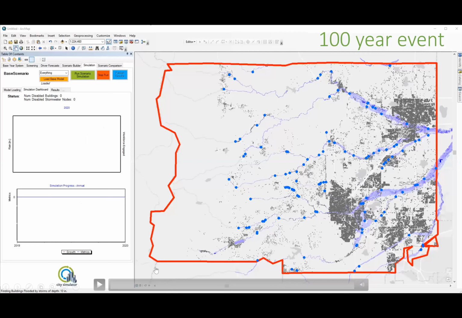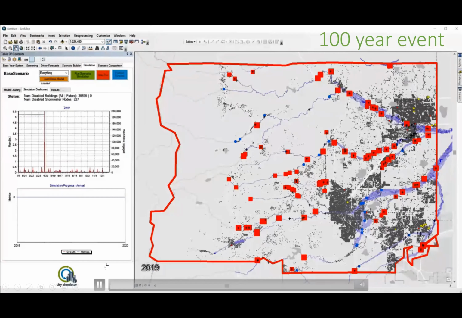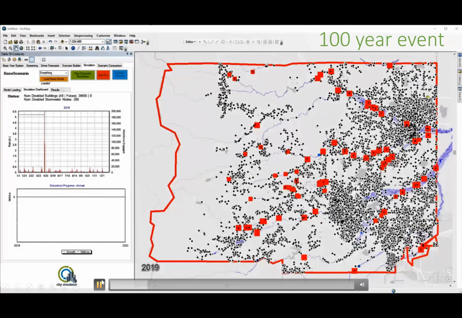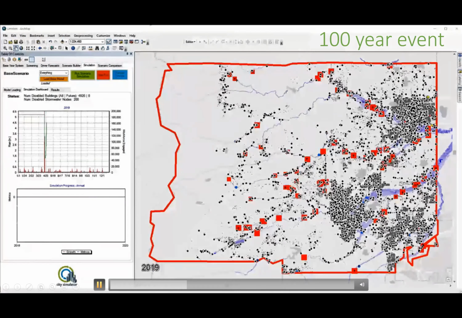How does all that look when we start the run? Here's a video that shows the 100-year event for Boulder. This is just one event. Normally, we would run 30 years of this to get a multi-decadal run that will include lots of different storms.